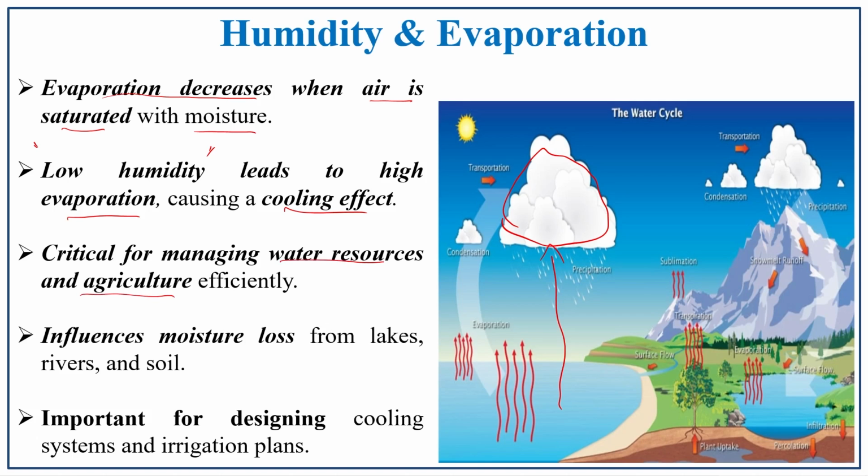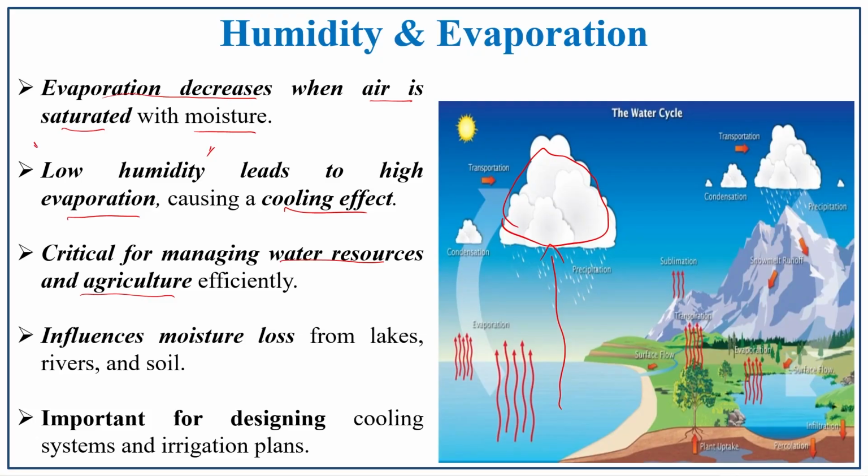If water vapor undergoes condensation, it leads to precipitation. Precipitation recharges water bodies and positively influences agriculture. In such a way, humidity plays a crucial role in water resource management and agricultural processes.